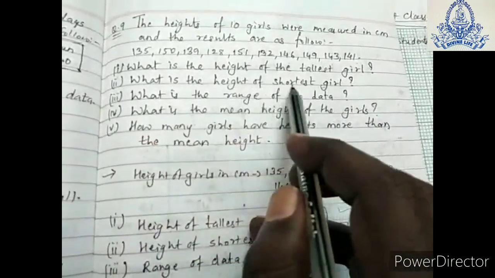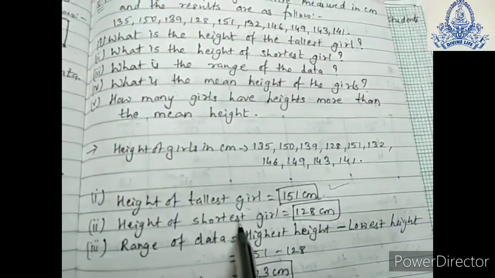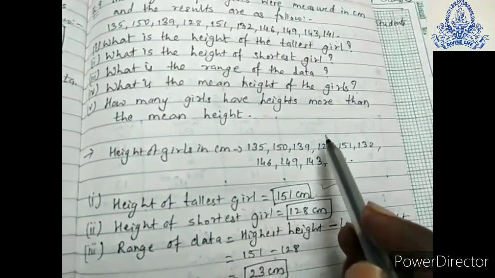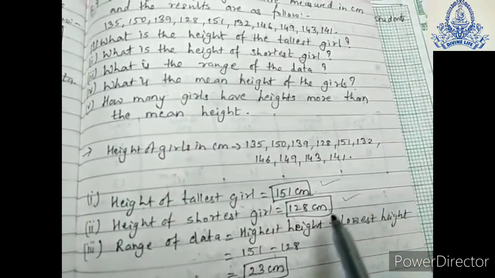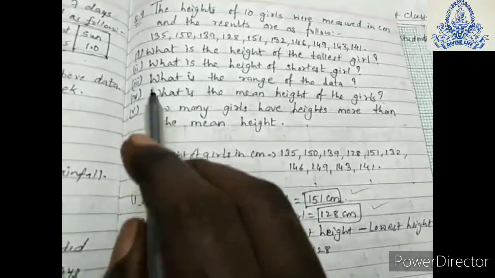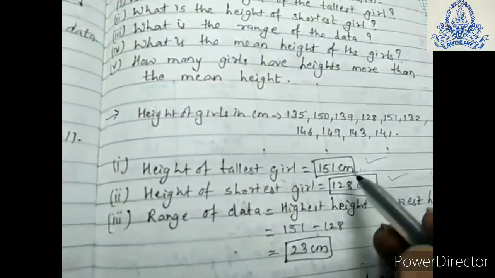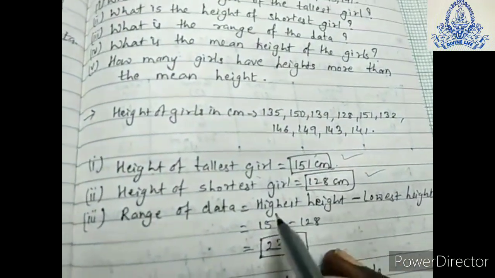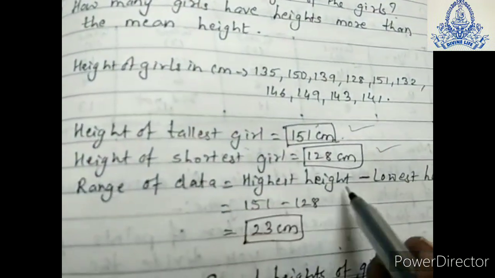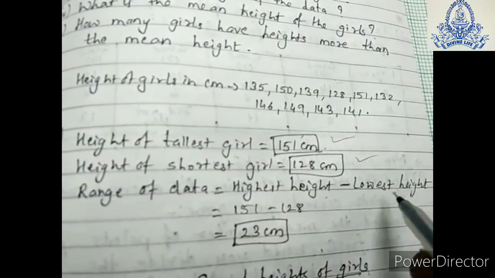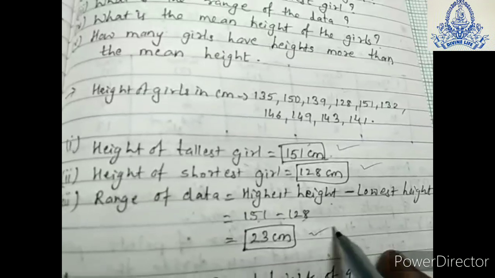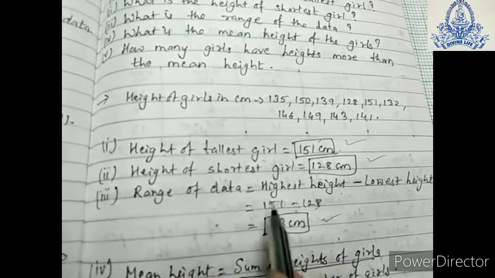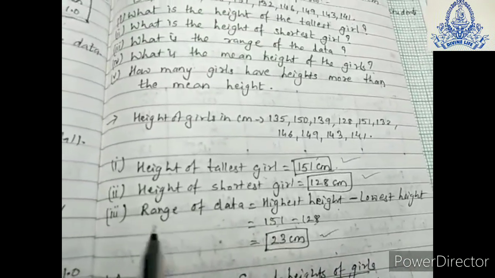Second question, what is the height of the shortest girl? The smallest number is 128. So 128 centimeter. Third question, what is the range of the data? The formula for the range is highest height minus lowest height. We will put 151 minus 128. We get 23 centimeter. So the range of the data is 23 centimeter.